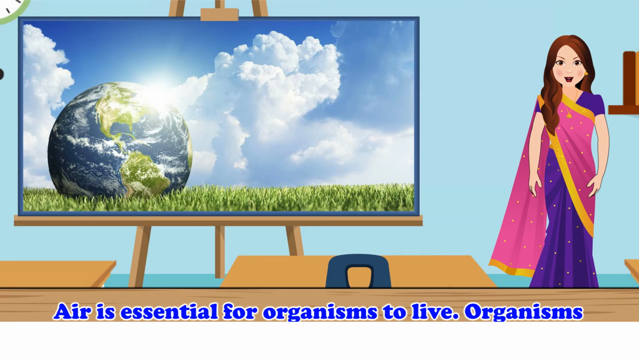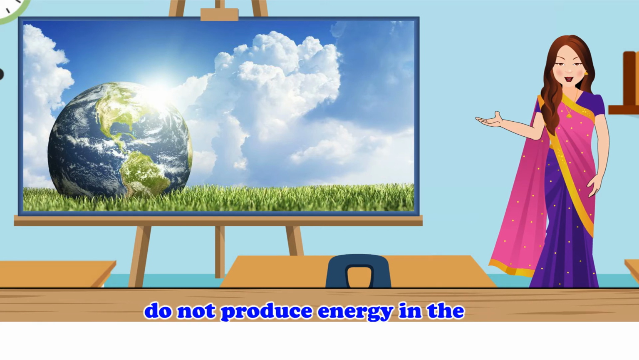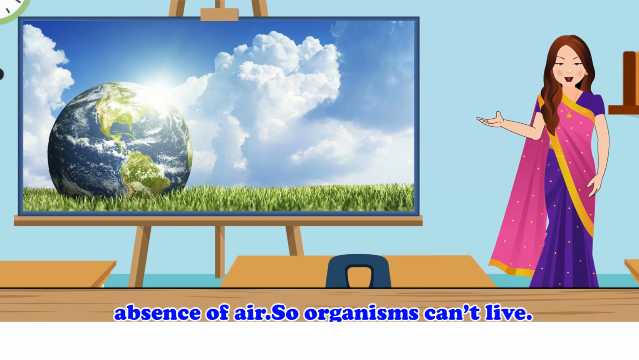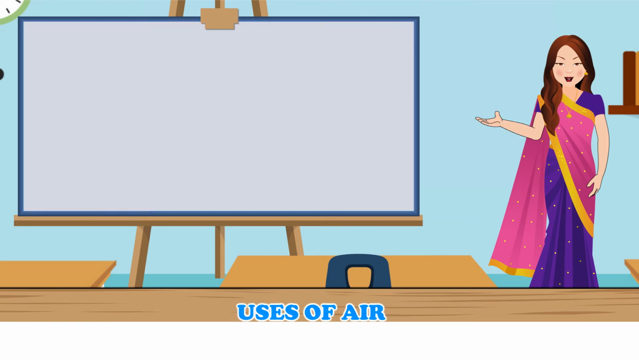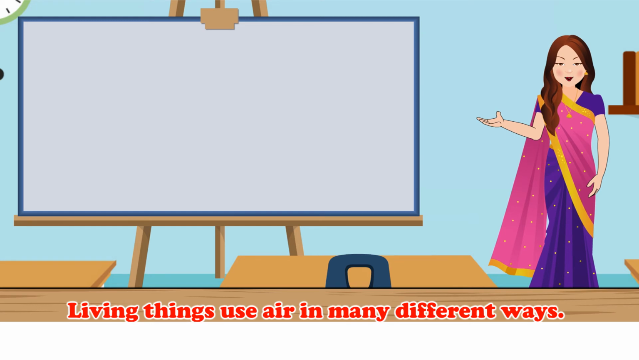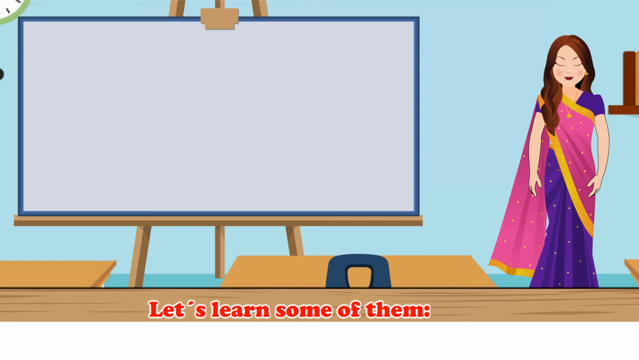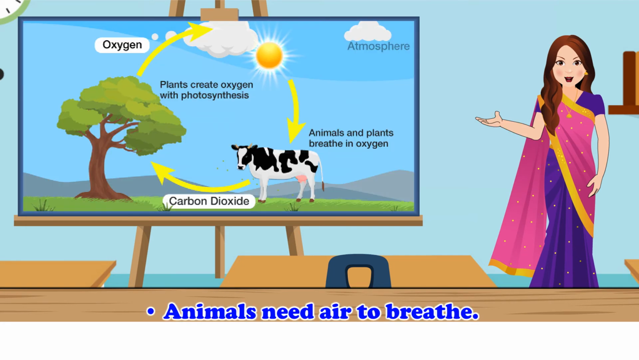Air is essential for organisms to live. Organisms do not produce energy in the absence of air, so organisms can't live. Uses of air. Living things use air in many different ways. Let's learn some of them.